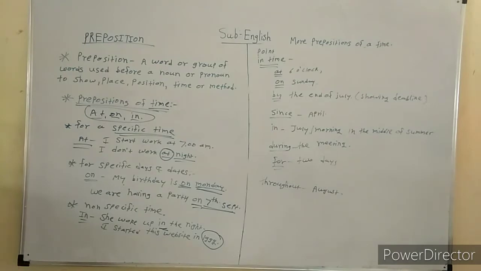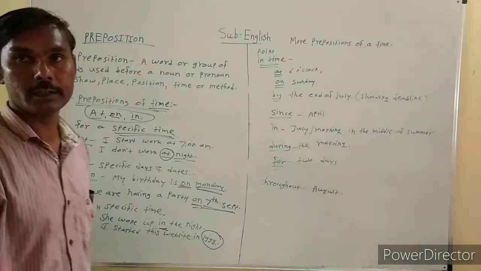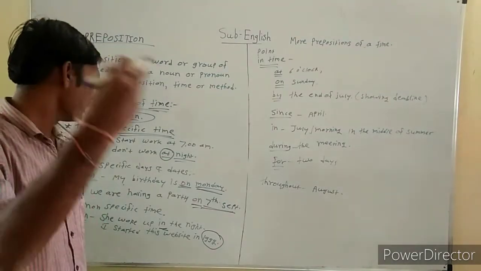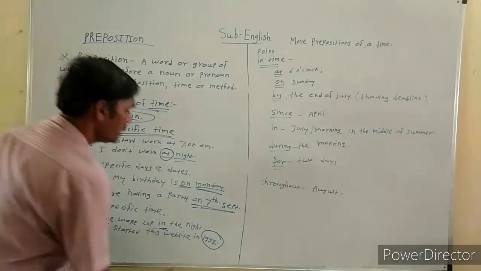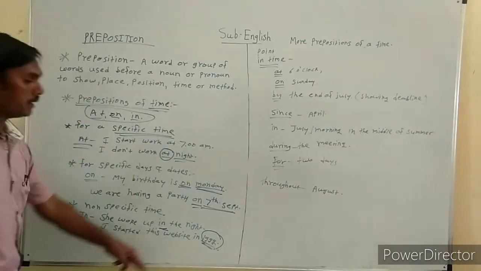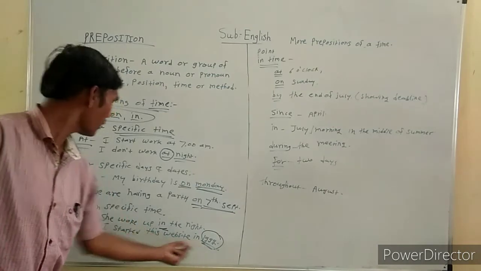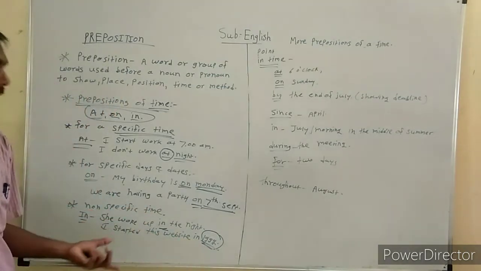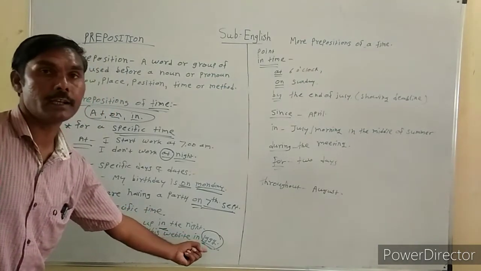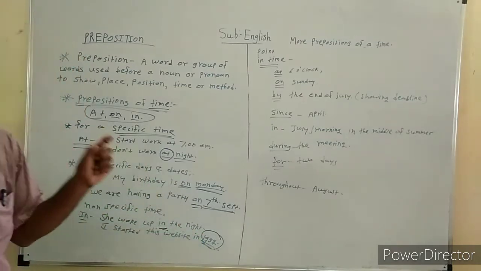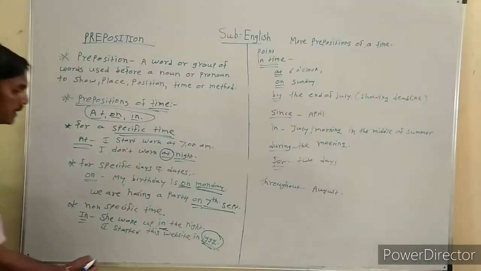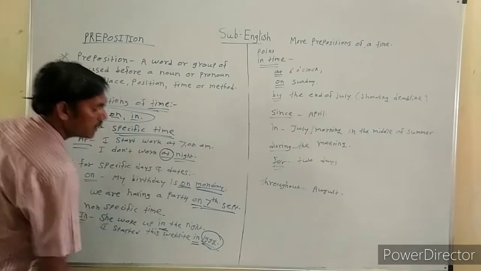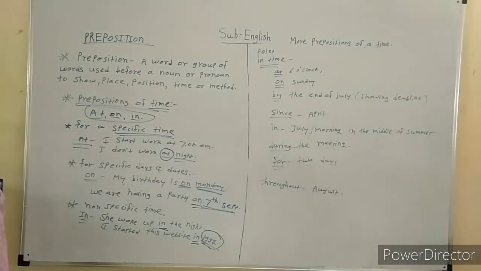It may be January in 1999, February in 1999, March in 1999. Here it is showing only the year, so it is showing a non-specific time. So here in is used as a preposition.